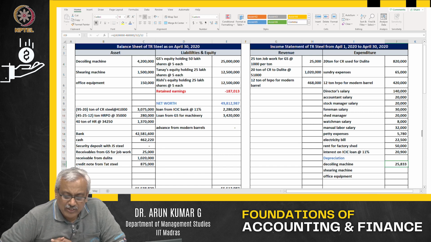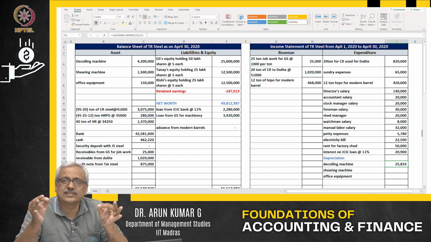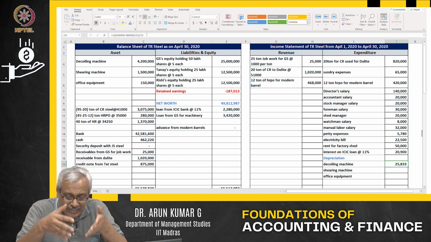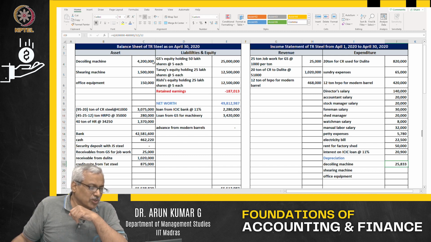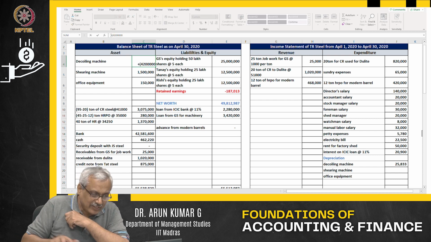Is to the extent of 25,800. That is the value that I have lost in the month of April due to usage and passage of time of the decoiling machine, to the extent of 25,833. I am treating that as an expenditure. So what is the value of the machine as of 30th of April?